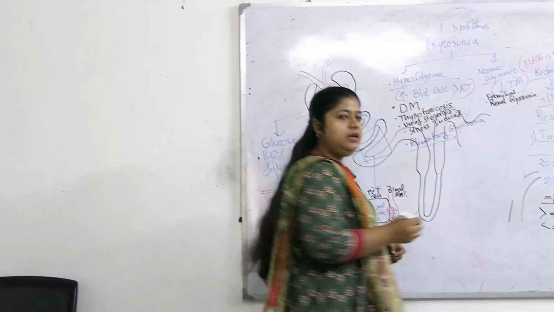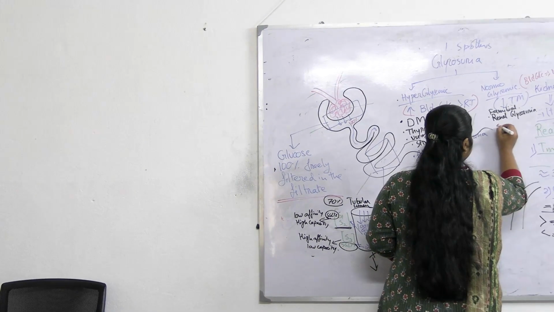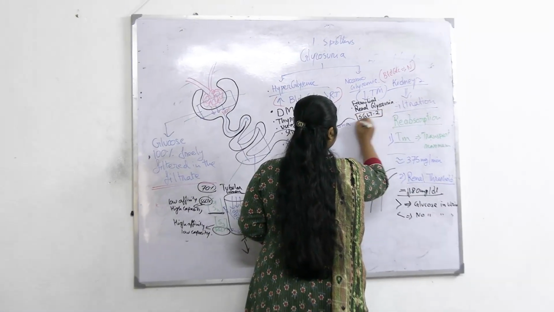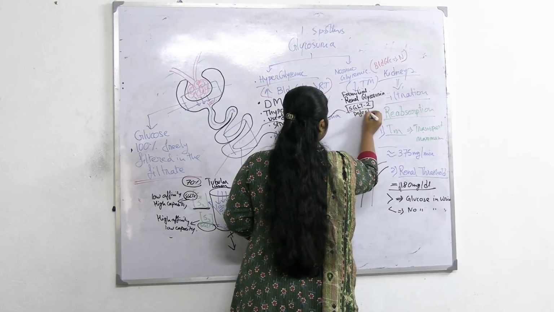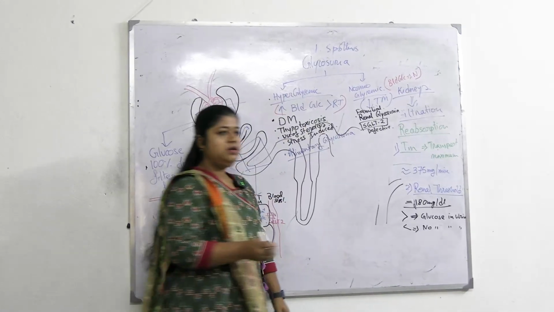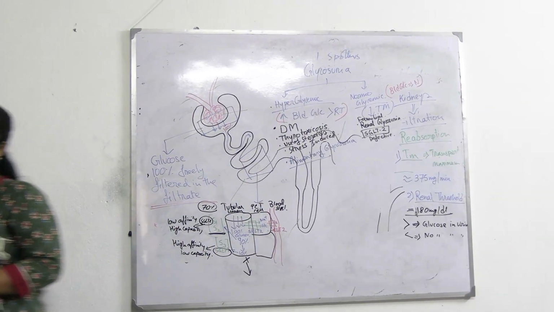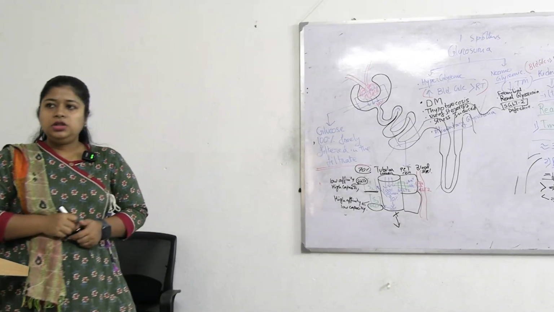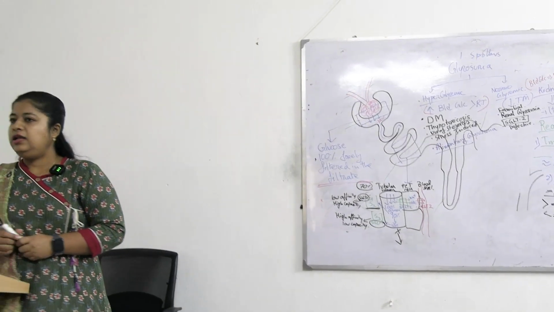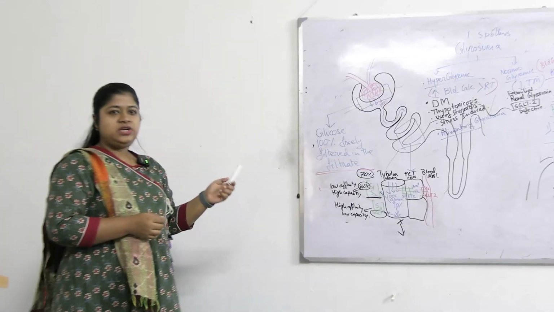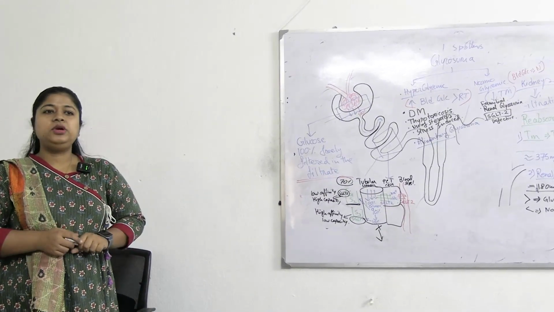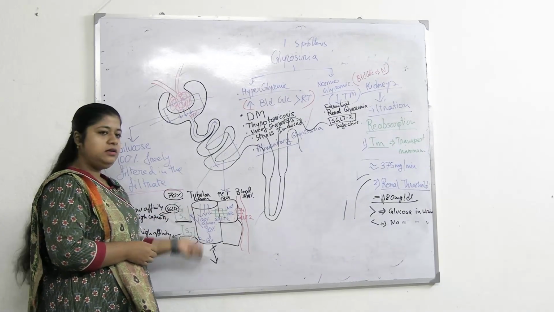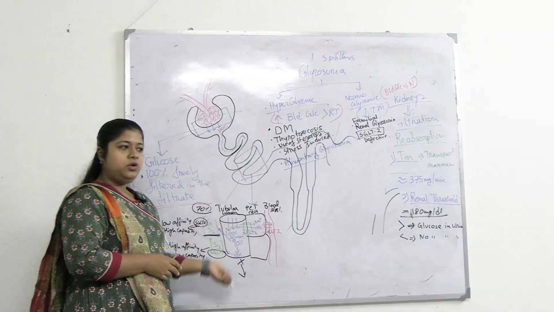In familial renal glycosuria, what happens? There is a mutation for the SGLT2 transporter. So SGLT2 transporters are defective. Although the blood glucose level is normal, the SGLT2 transporters are defective because of a mutation. That will result in less reabsorption and more excretion.